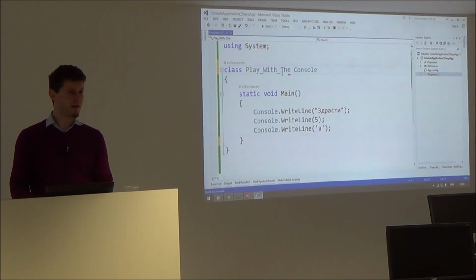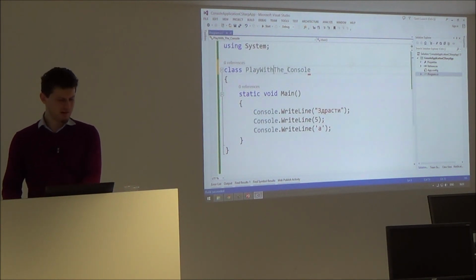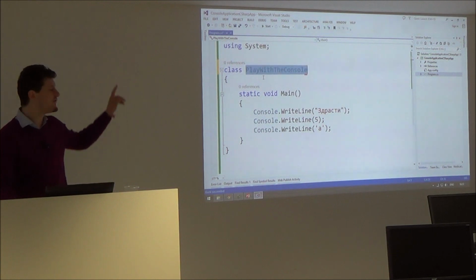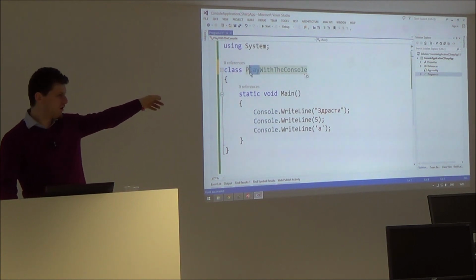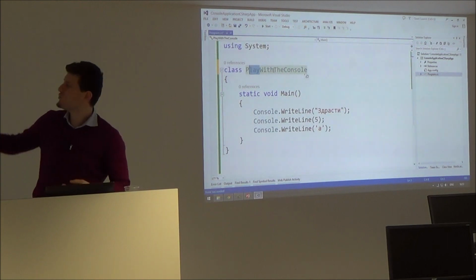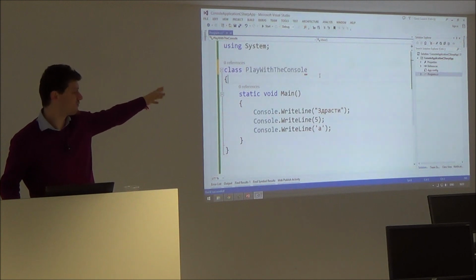You cannot put spaces because this is one piece of code, this is another. The space is a special separator. You can put underscore, but this is not okay in C#. In C# we use Pascal case. Pascal case means that the first letter is big, the others are small, and the next word starts with a big letter. Just like this. PlayWithTheConsole.